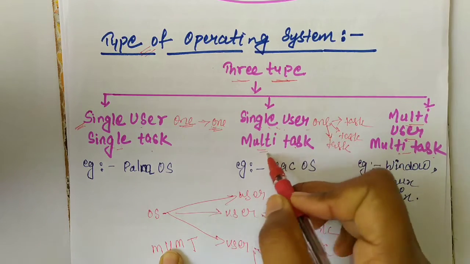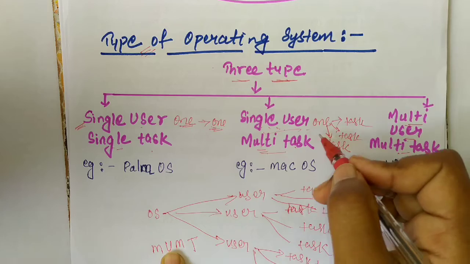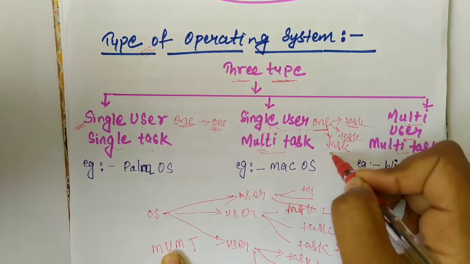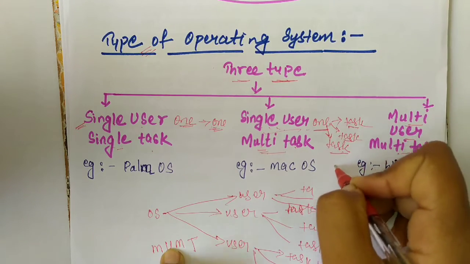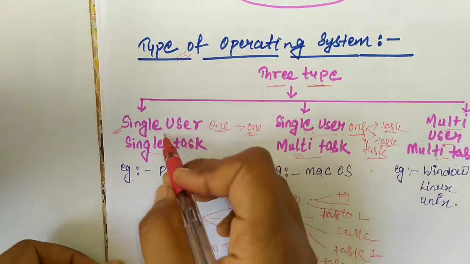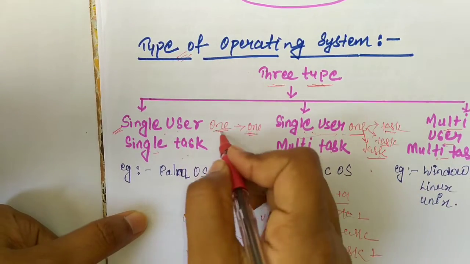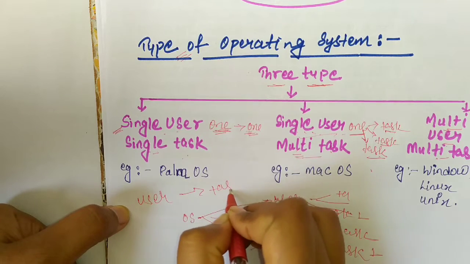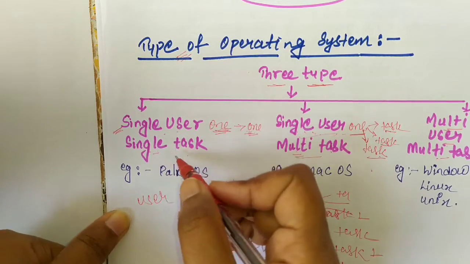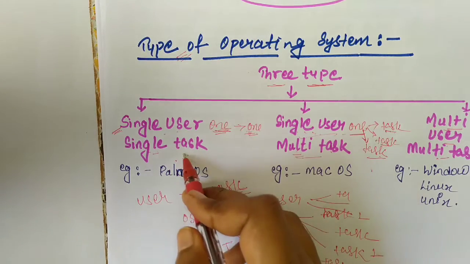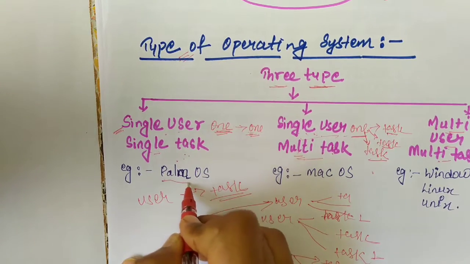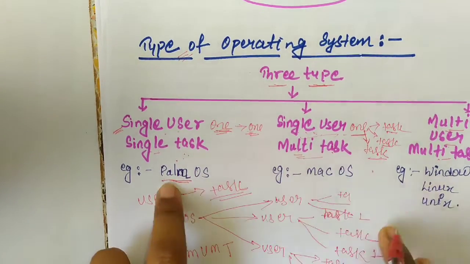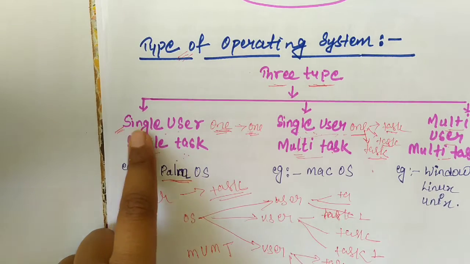Single user single task. Single user multiple task means only one user performs multiple tasks, that is more than one task. Single user single task means only one user performs only one task, not more than one task. The example of single user single task is the Palm operating system.